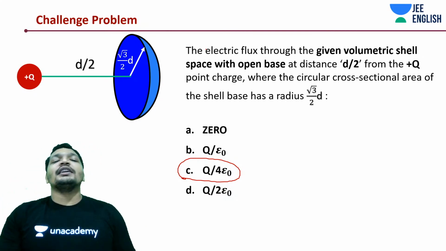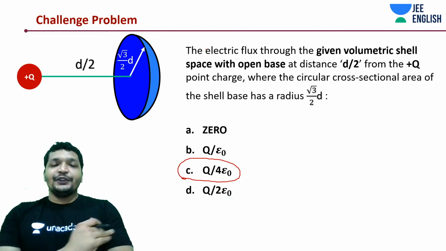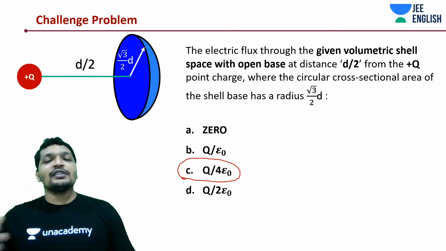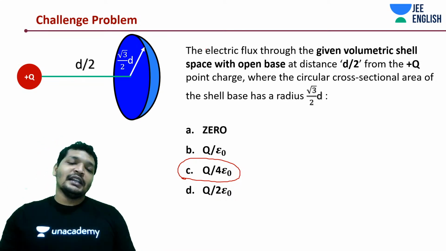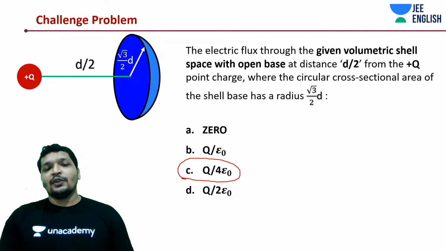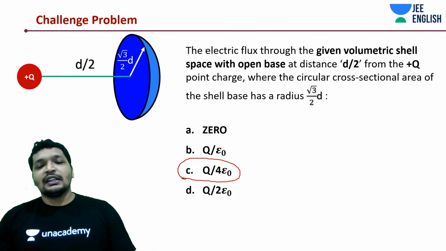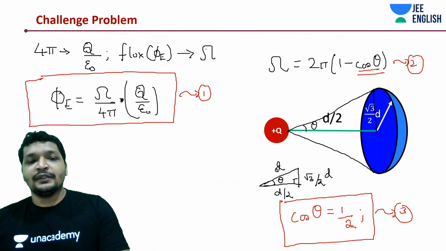Think about the solid angle and take the ratios. Complete the problem quickly. If you knew this concept, this problem could take only 30 seconds. Finding out the angle, 30 seconds, doing that division, etc. That's max one minute.